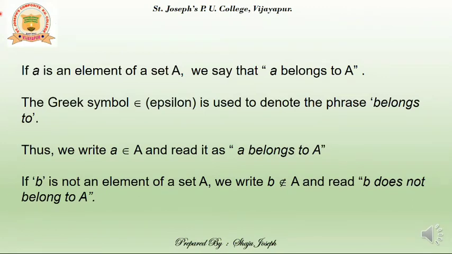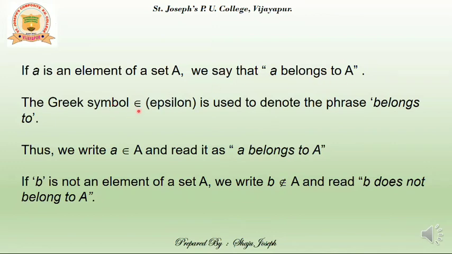Continuing the discussion, now let us talk about the elements of a set and how they are represented. If small a, or lowercase a, is an element of a set capital A, then we say that small a belongs to capital A. We read it as small a belongs to capital A. The first small a is the element and the capital A is the set.